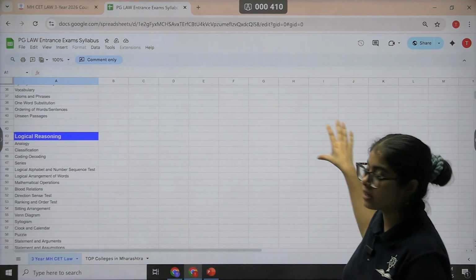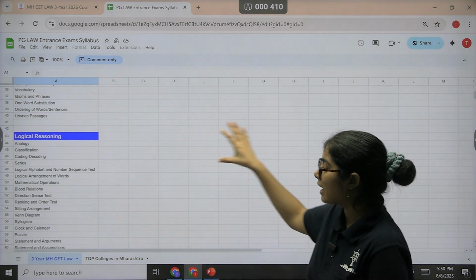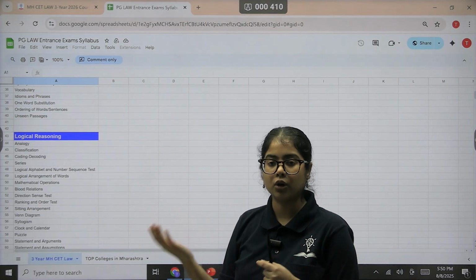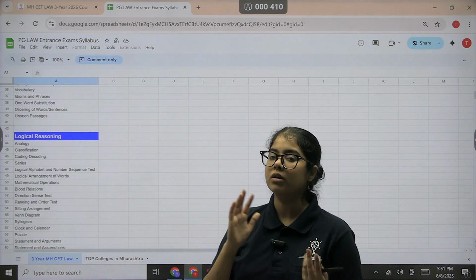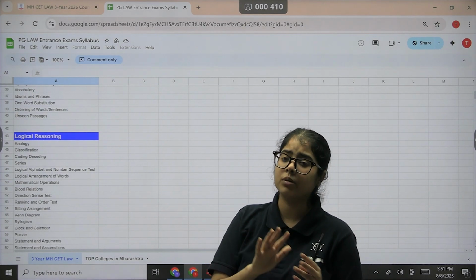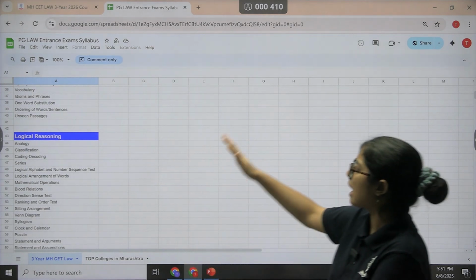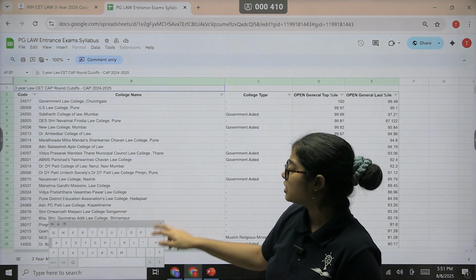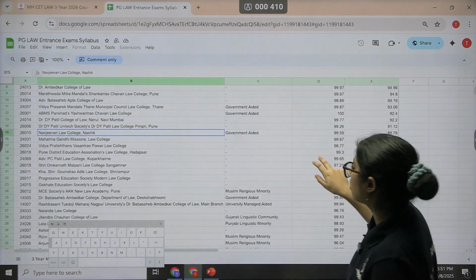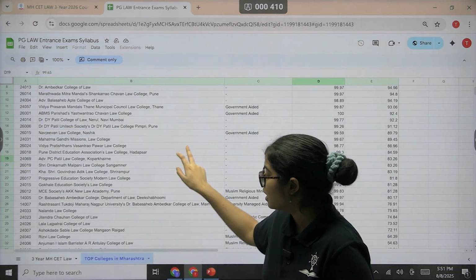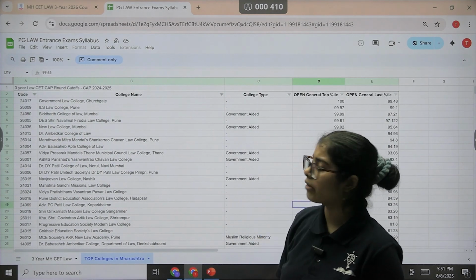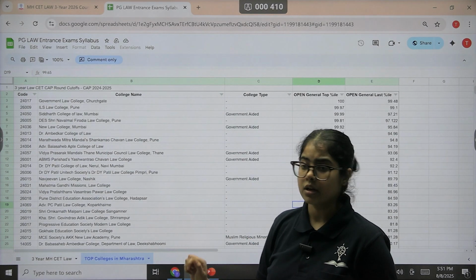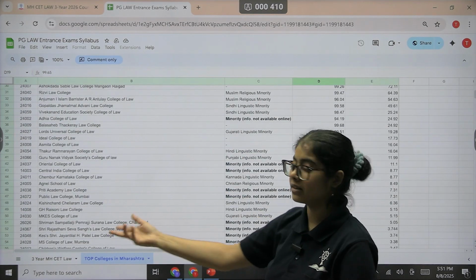So here you can track your syllabus, you can track your preparation, and then also you can include and remove all the topics that you have done or have changed, what the difficulty level is, your strength or weakness, all of this can be maintained in this particular sheet. So you can download it and access it from our website. The sheet also has a list of the top colleges of Maharashtra after the 3-year exam is over. So this will assist in the CAP round. So all of these can be accessed in the same sheet.